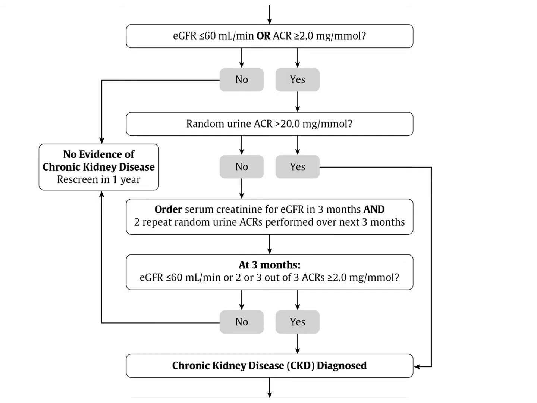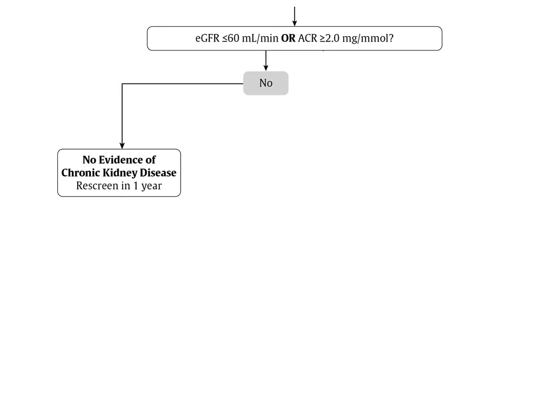So screening is to occur with a urine ACR and a serum creatinine. If the eGFR is greater than 60 and the ACR is less than 2, then there is no evidence of chronic kidney disease and rescreening can occur in a year.